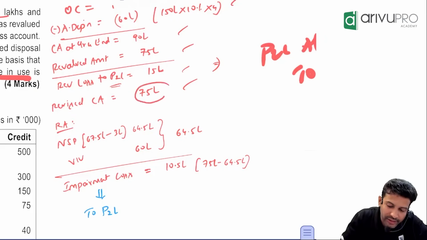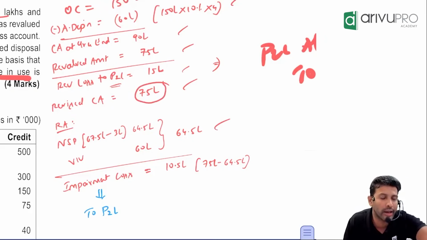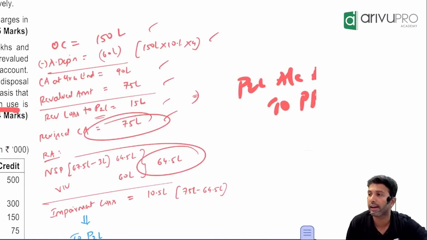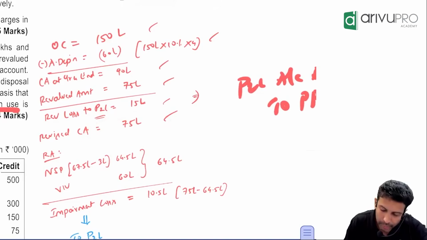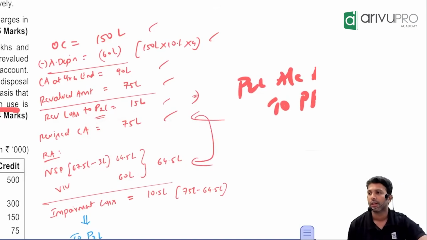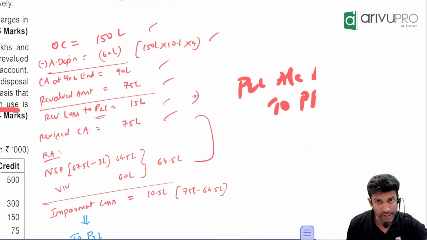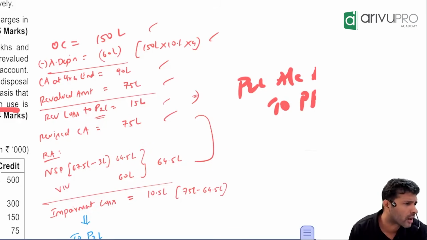Carrying amount is 75 lakh after revaluation, but the recoverable amount is only 64.5. So is carrying amount greater than recoverable amount? Yes. By how much? The difference is 10.5 lakh. That you will book as impairment.